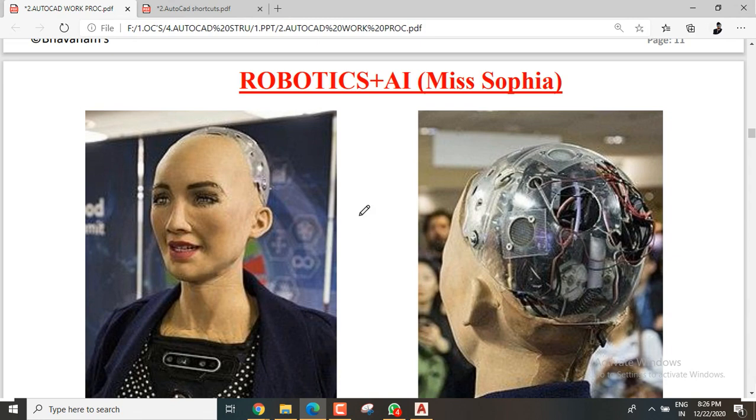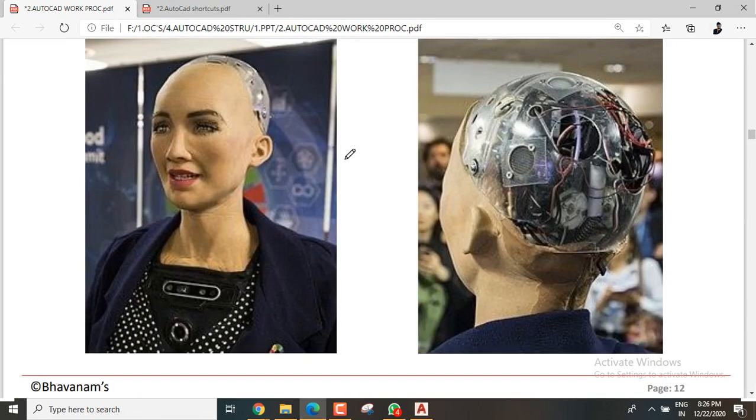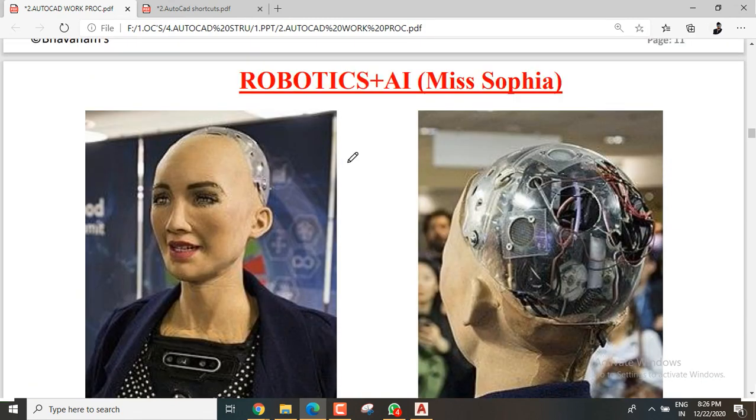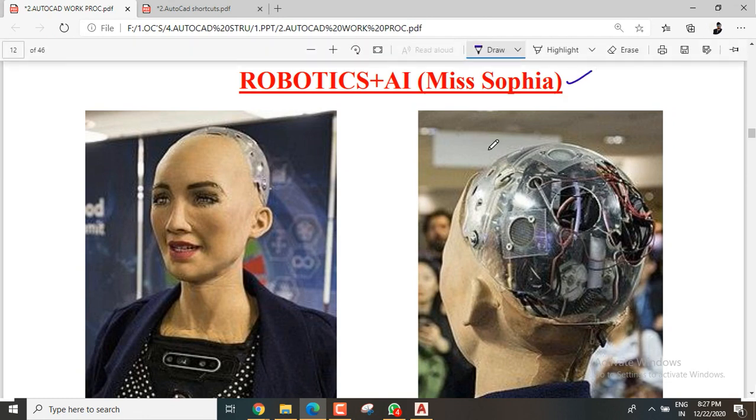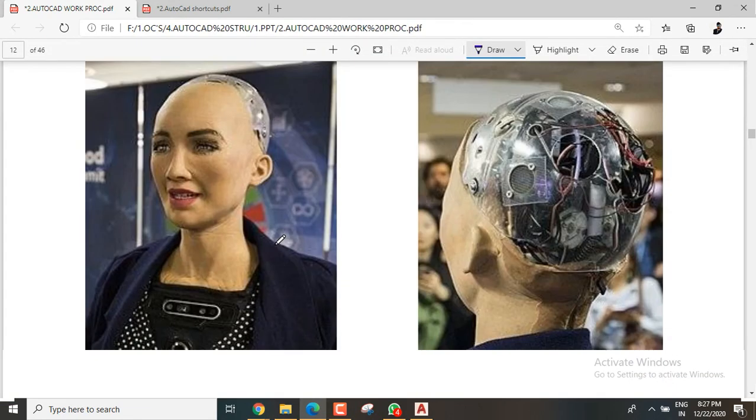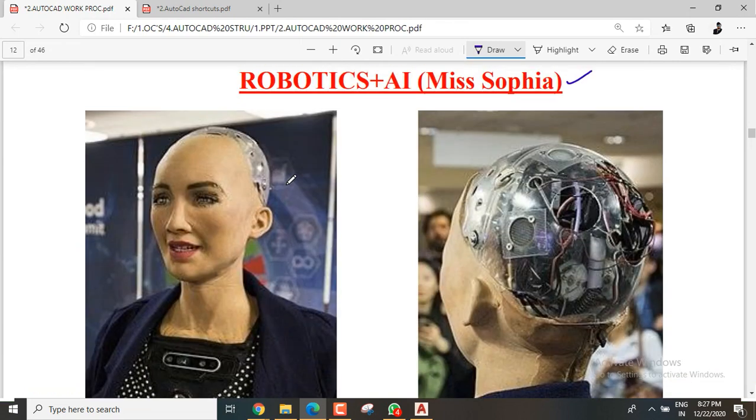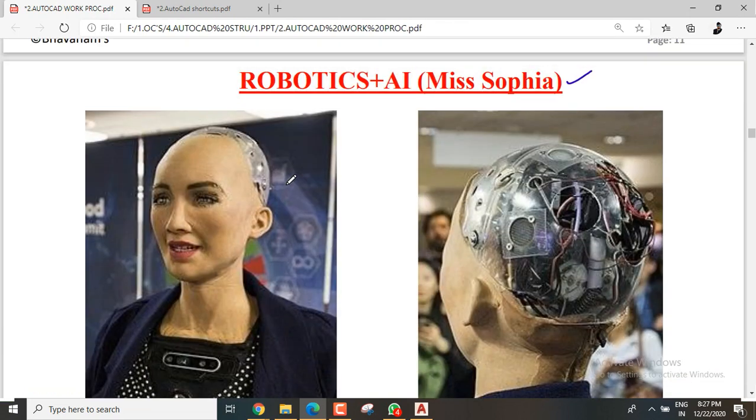Sophia is a wonderful innovation by a Hong Kong company, Hanson Robotics, whose CEO is David Hanson. He wanted to show a heroine in a robotic face, and he also has an inspiring speech about his wife.